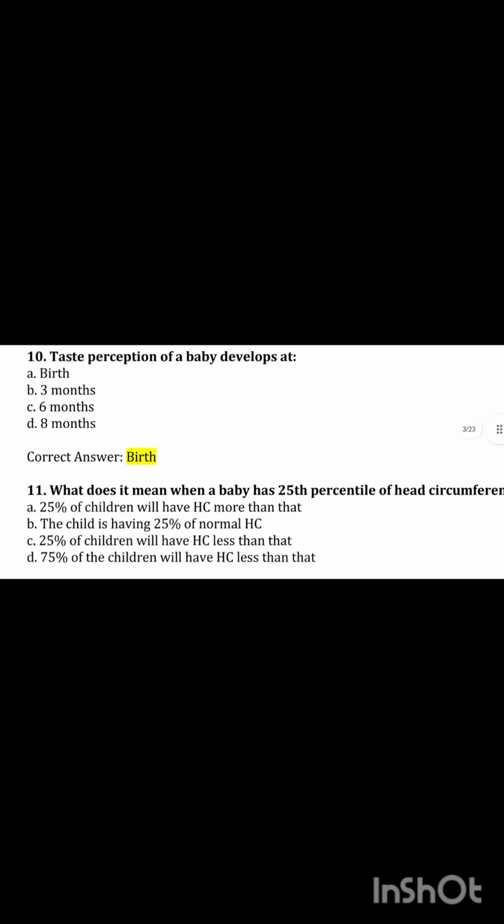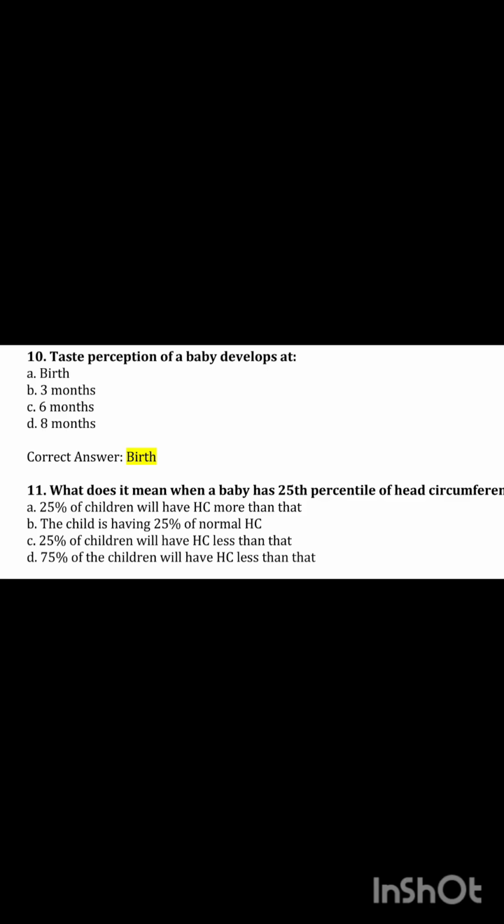Okay. Then comes the question number 11. What does it mean when a baby has 25 percentile of head circumference? Option A, 20% of children will have head circumference more than that. Option B, the child is having 25% of the normal head circumference. Option C, 25% of the children will have head circumference less than that. Option D, 75% of the children will have head circumference less than that.